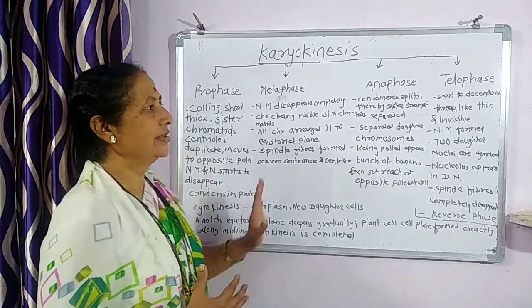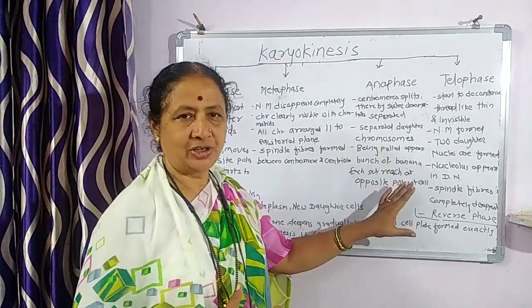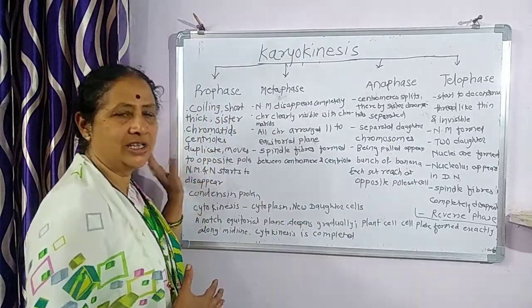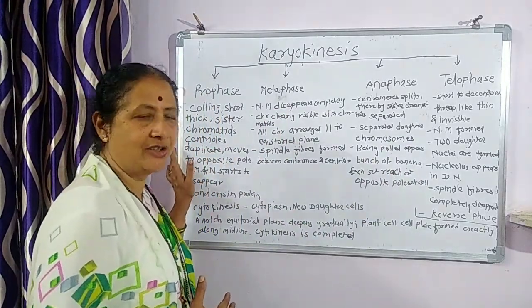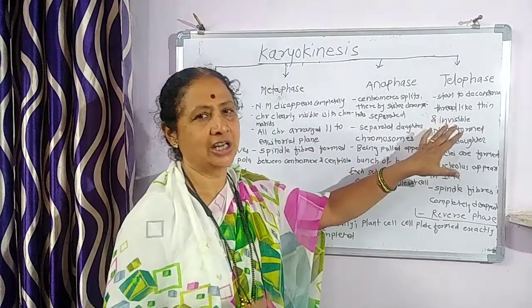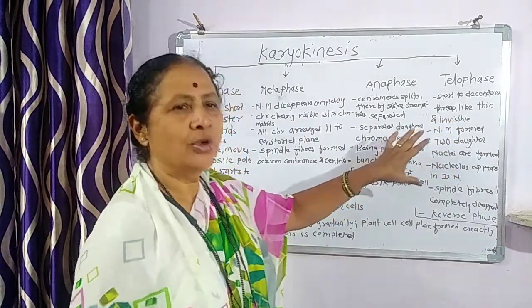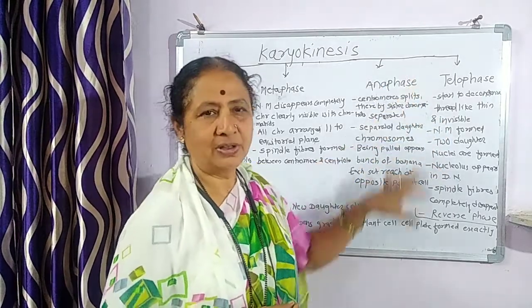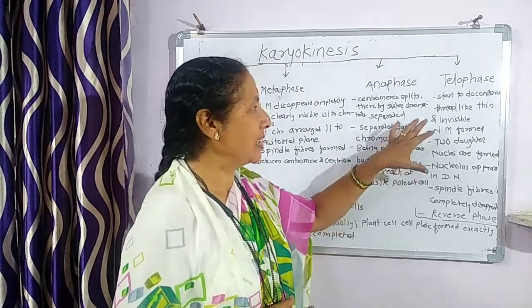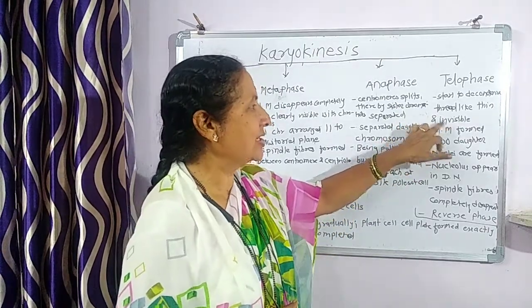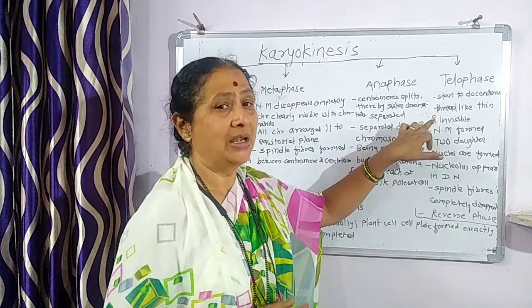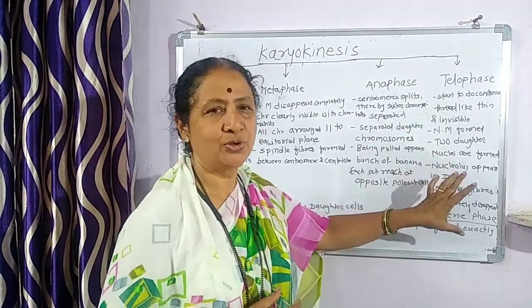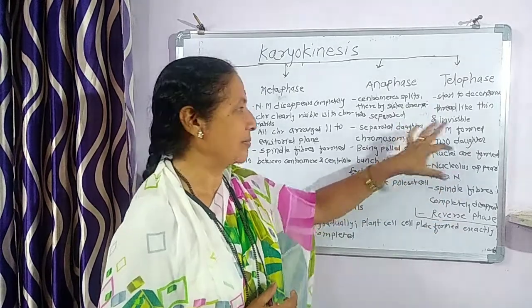What happens here? The decondensation starts. In the first stage the chromosomes are condensed and become short, whereas in the telophase decondensation occurs, and so simple, thread-like, thin chromosomes appear. They become a little bit invisible. The prominent structure of the chromosome starts to disappear.